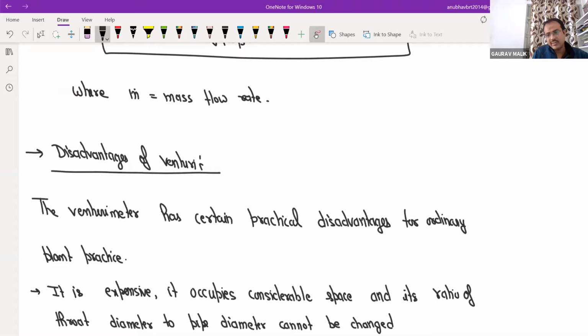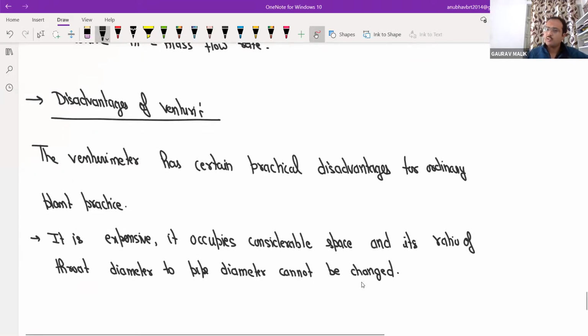If someone will ask in interview, they will ask all these points. They will not ask you the equation. Everyone knows Q is equal to A into V and Bernoulli equation.